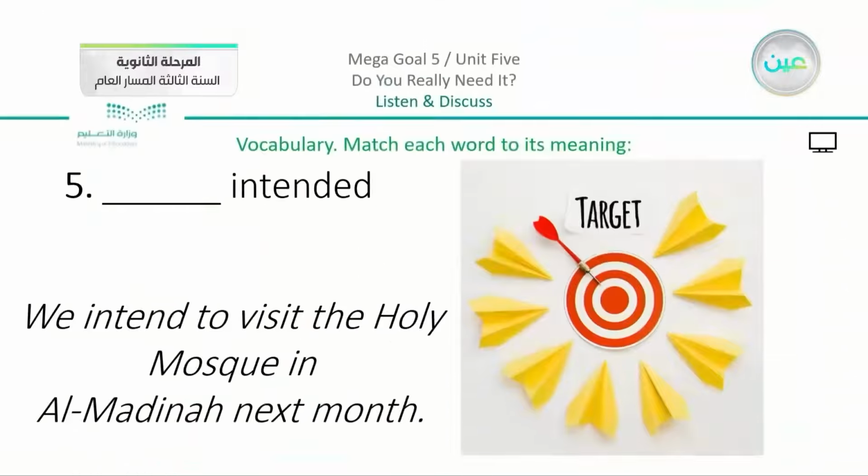After that we have number 5, intended. So we said something that we want to do. Now we can see that the answer is meant or planned. For example, we intend to visit the Holy Mosque in Medina next month, and note that we have here the ed in intended is just to turn it to the past tense.